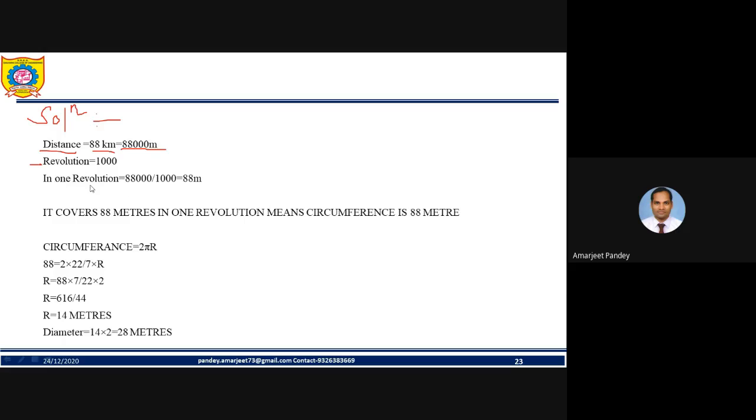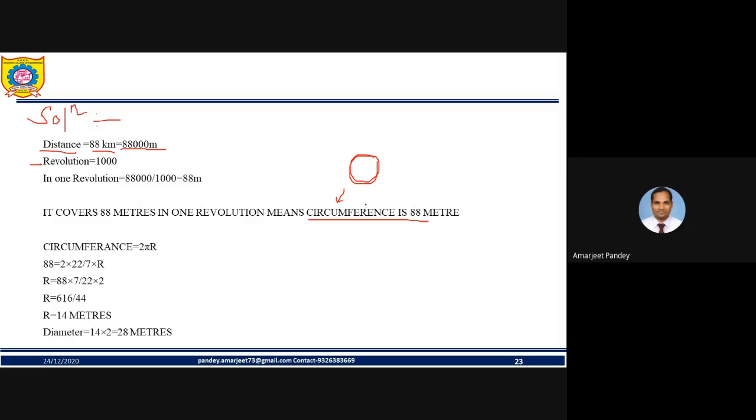So for one revolution, how much is it covering? 88 meter. So it covers 88 meter in one revolution, meaning the circumference of that particular wheel is 88 meter. Are you getting my point? Circumference of a circle means the outer length of a circle.